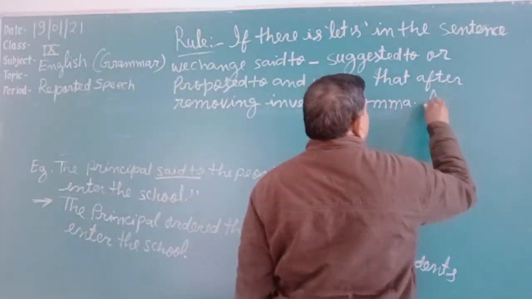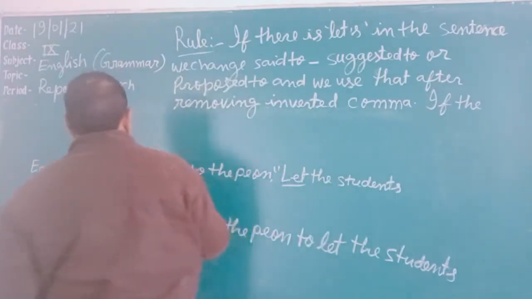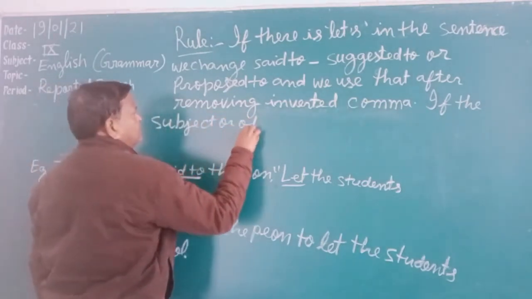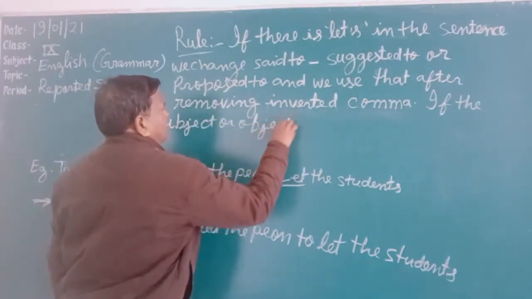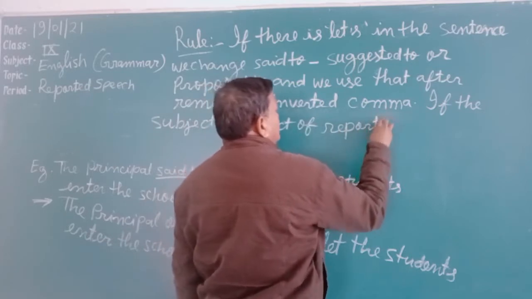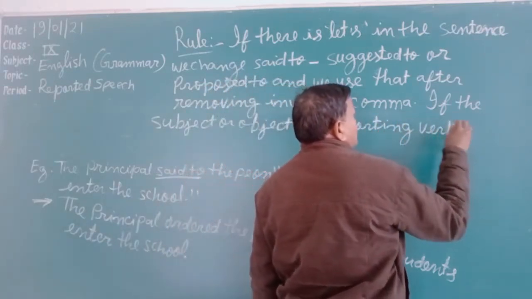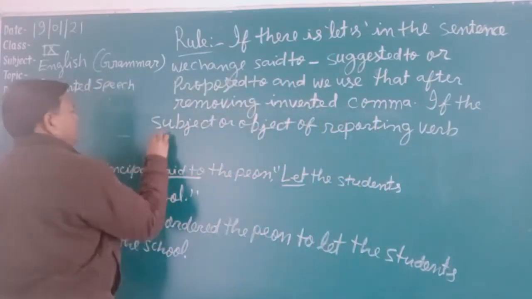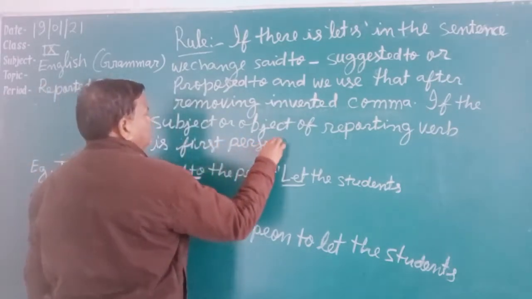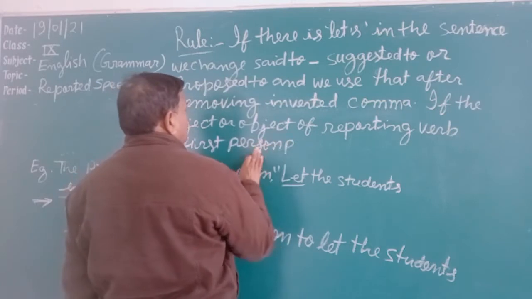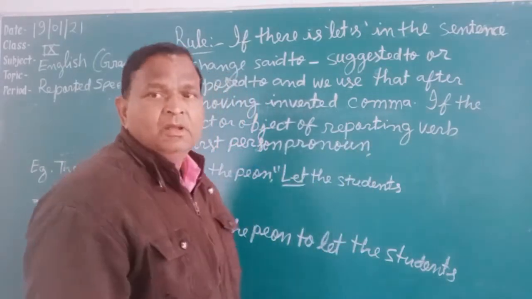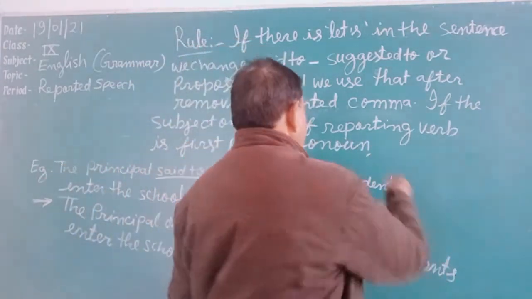If the subject or object of the reporting verb is a first person pronoun,